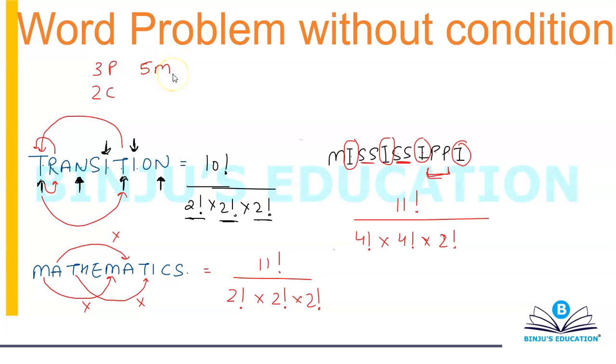All physics books are identical, all chemistry books are identical, and all maths books are identical. So again you will do 10 factorial by 3 factorial into 2 factorial into 5 factorial. So whenever things are similar, you divide, because you're not allowed to count a case more than once. That is not possible.